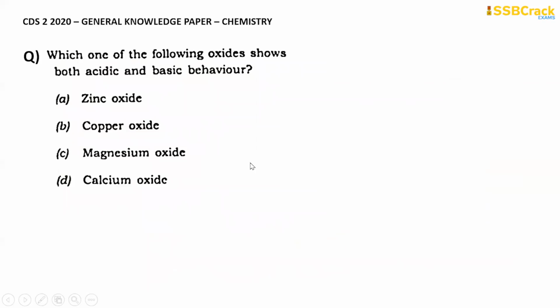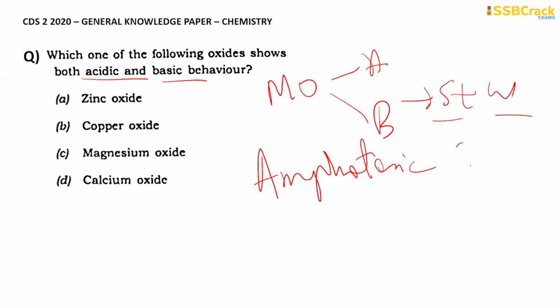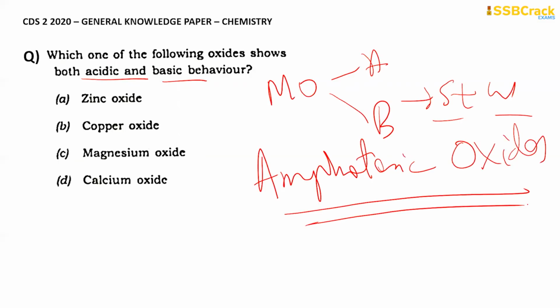Moving on to the next question we have, which one of the following shows both acidic and basic behavior? Here they are asking about a metallic oxide which can react with acid and base both to form salt and water. Such oxides have a different name and are known as amphoteric oxides. There are only two amphoteric oxides: one is aluminium oxide and another is zinc oxide.